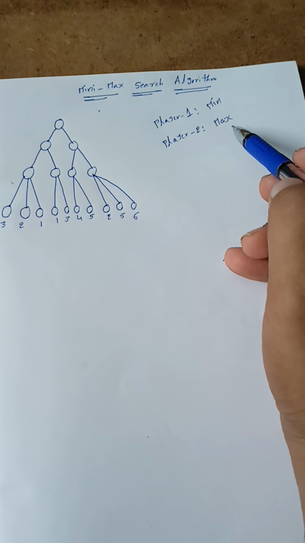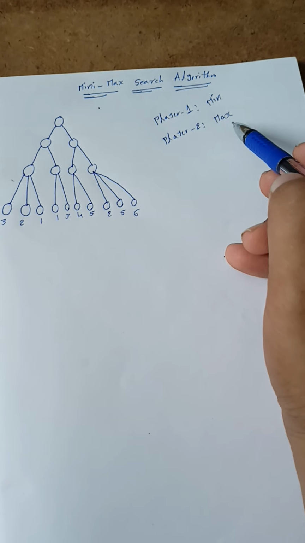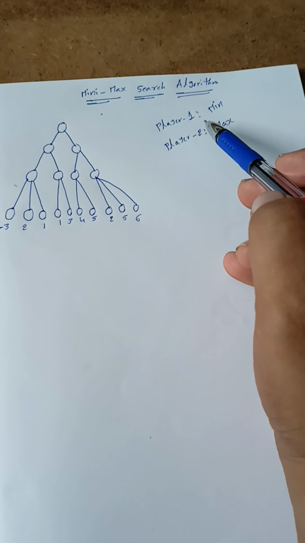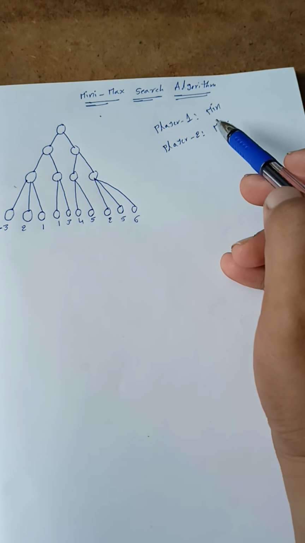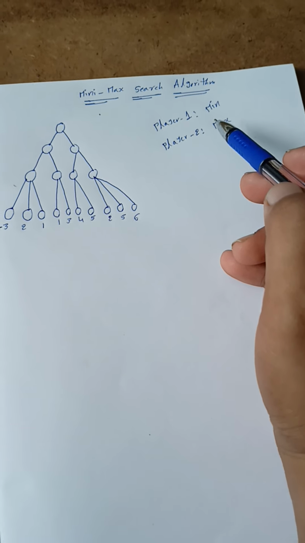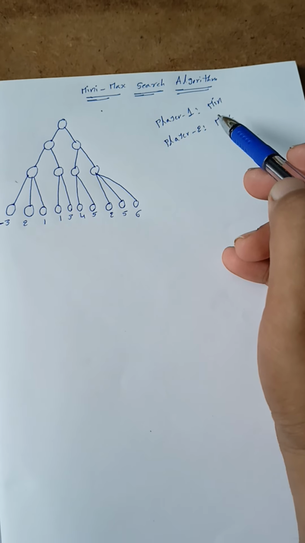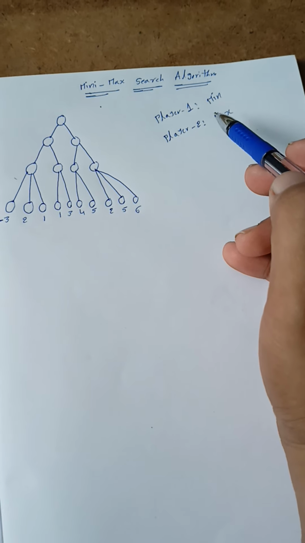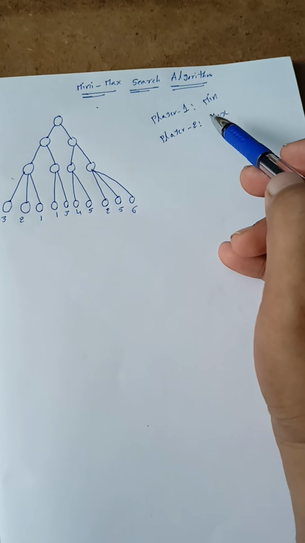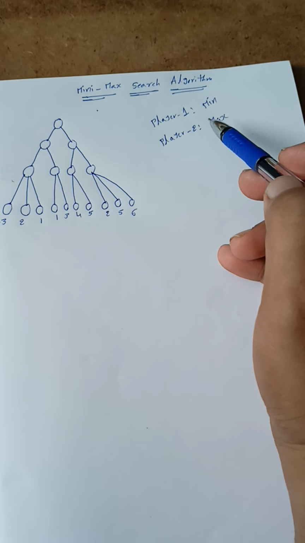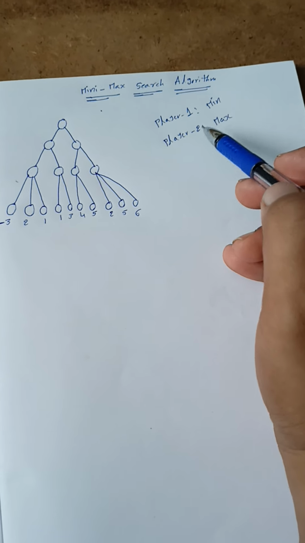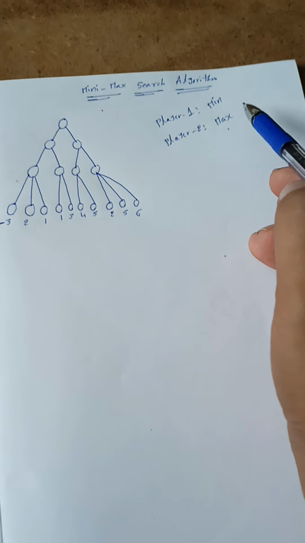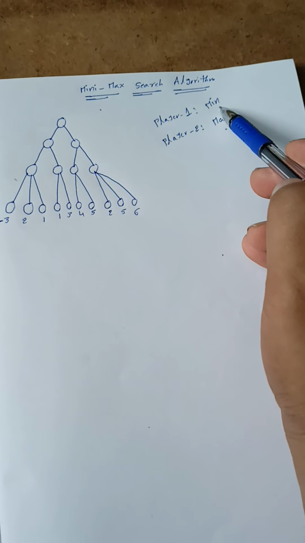In any game where only two players participate, we consider those types of games as min-max searching algorithm games, like the chess game, tic-tac-toe game, and checkers game. In those types of games only two players participate. Definitely both players fight for the win. That's why both players of the game are opponents of each other, where max will select the maximized value and min will select the minimized value.